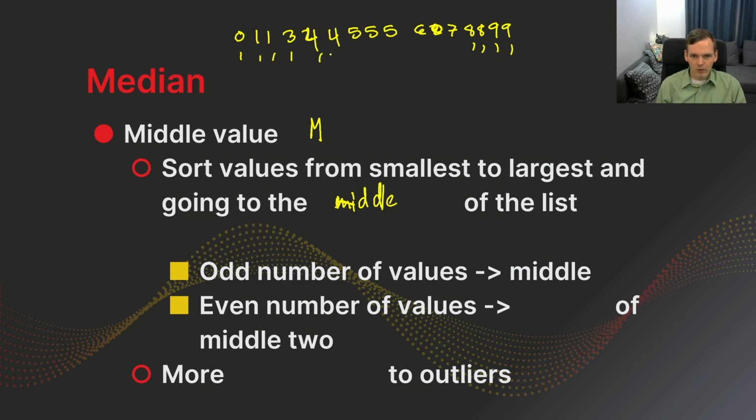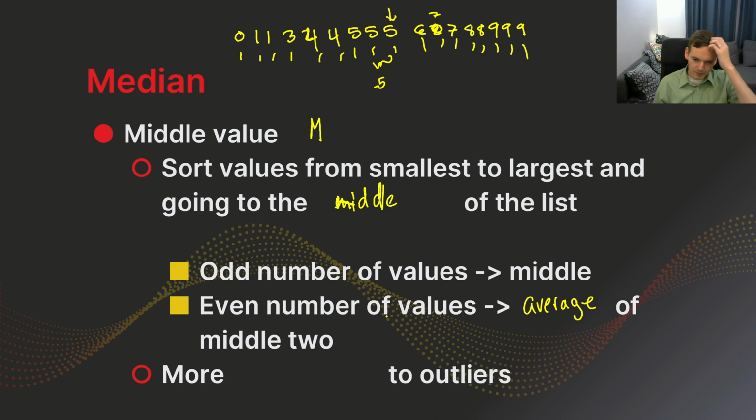Okay, so if there's an even number, which you see, we're going to average the middle two. So the even number is these 5s right here, so the average is a 5. If I add an extra number at one end so that it's odd, so let me put another 9 here, well, then I just go straight to the middle, and my median is now this 5, because there's 9 numbers on each side.